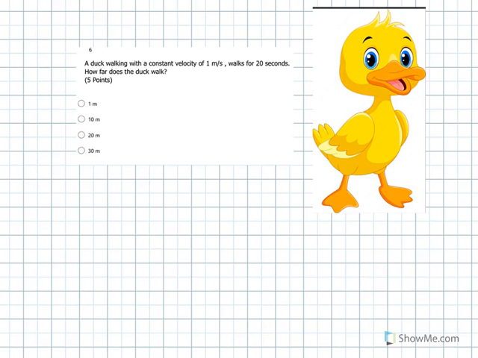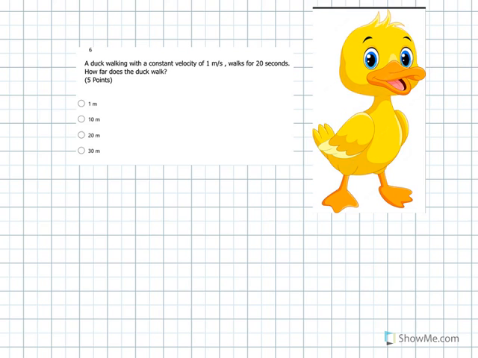All right, we are back with question number 6. And again, this is the Physics 1, Term 1, Periodic 1 from last year. And so we have a question about a duck. A duck is walking with a constant velocity of 1 meter per second. He walks for 20 seconds. How far does the duck walk? For 5 points.